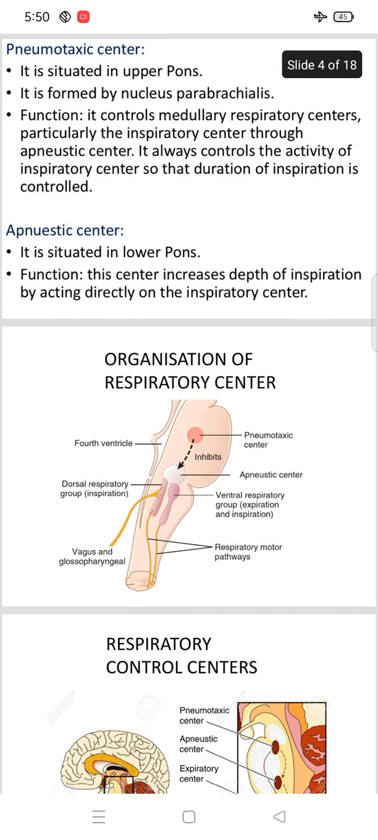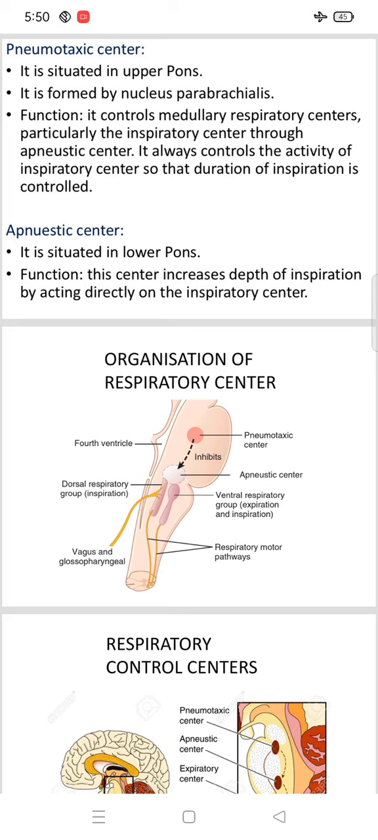Then the second one is the apneustic center. It is situated in the lower portion of the pons, whereas the pneumotaxic center is in the upper portion. The main function of this center is to increase the depth of inspiration by acting directly on the inspiratory center.